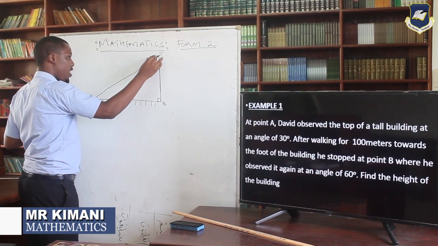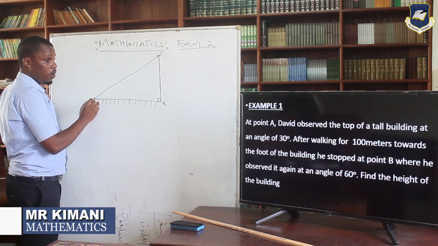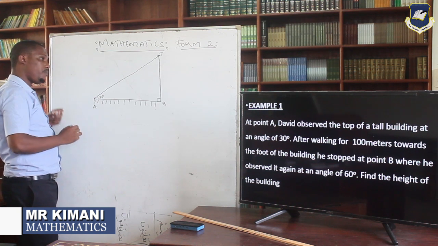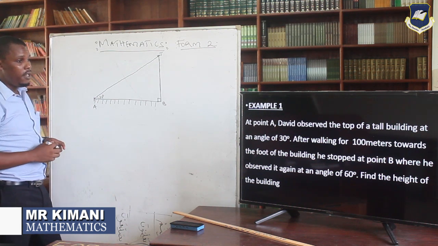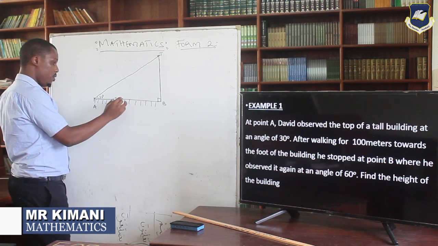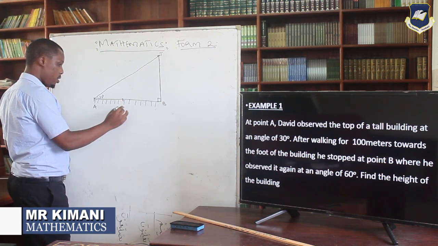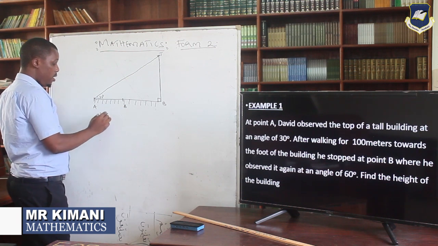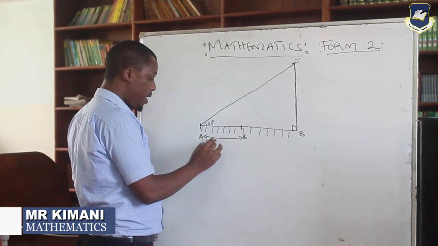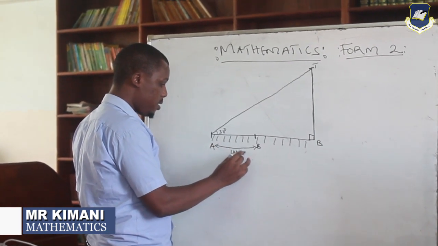So he observes there at an angle of how many? You are given the angle is 23. Then from there, David moves 100 meters toward point B. So he comes here to this point, B. So he walks this distance, and this one we are referring to as 100 meters.